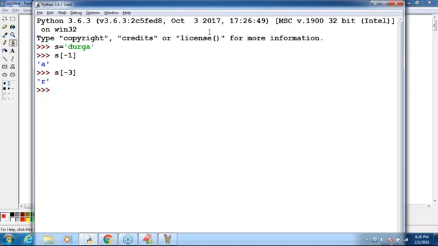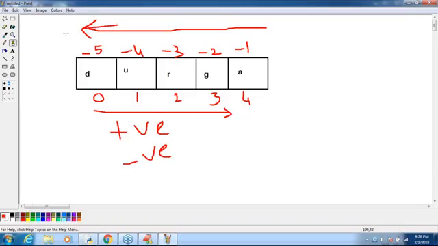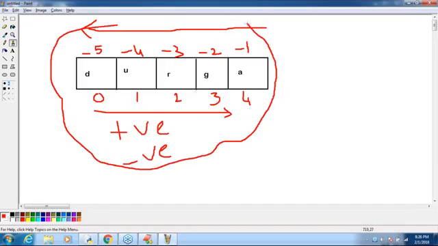Now take very special care. That's all about the index story. Here is one point you should be aware of: if I'm covering index here, don't feel that it is applicable only for string. Tomorrow we are going to discuss the list data structure, and there this same index applies, copy paste. We'll also discuss the tuple concept, where the same index is used. That's why, for future purposes also, this knowledge is required.